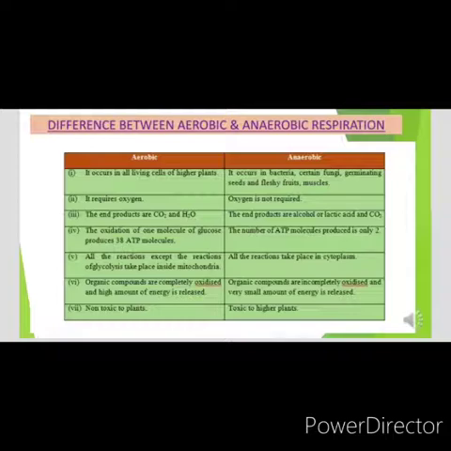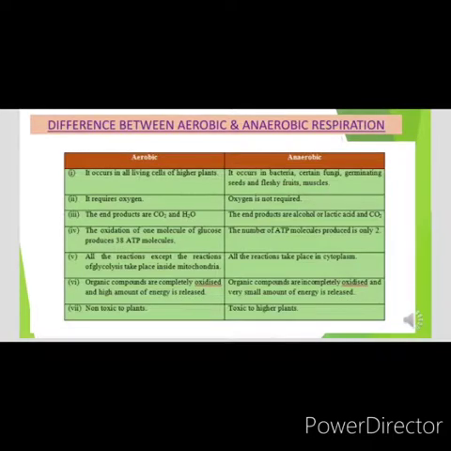Whereas in anaerobic respiration, the organic compounds are incompletely oxidized and a very small amount of energy is released. Aerobic respiration is non-toxic to plants, whereas anaerobic respiration is toxic to higher plants.